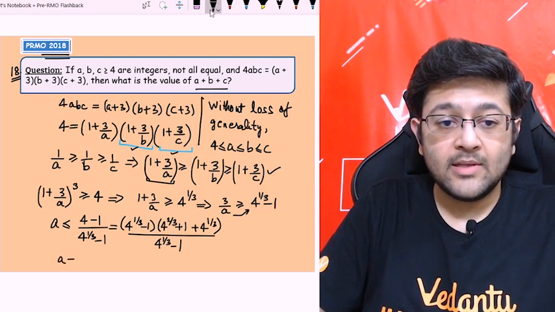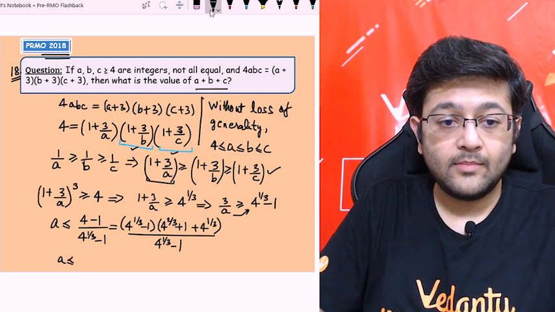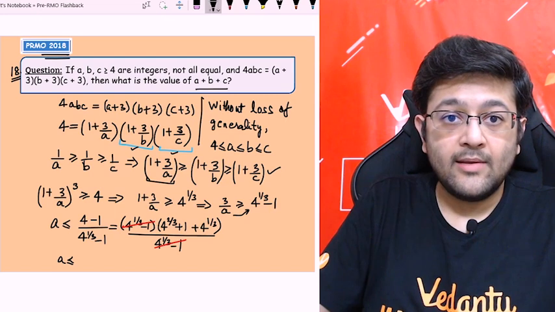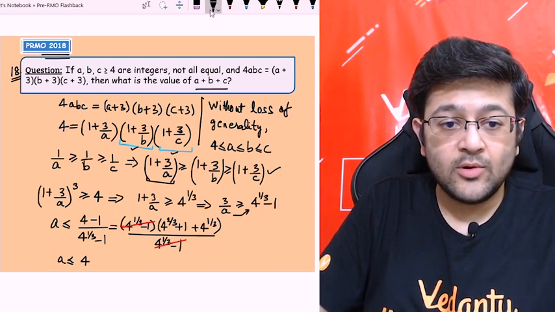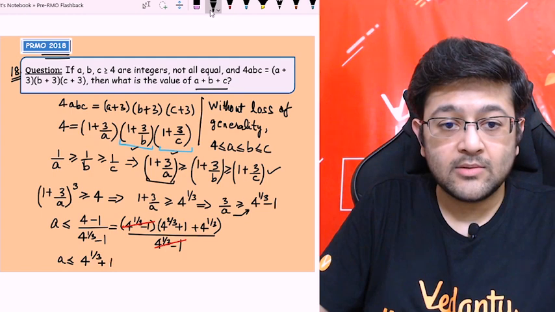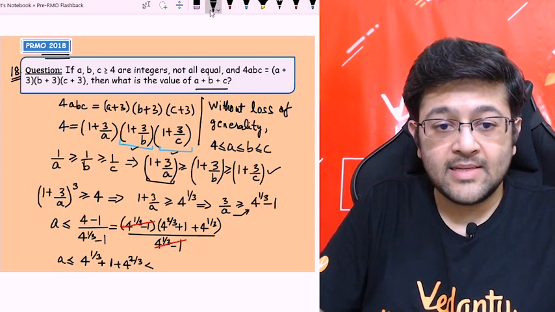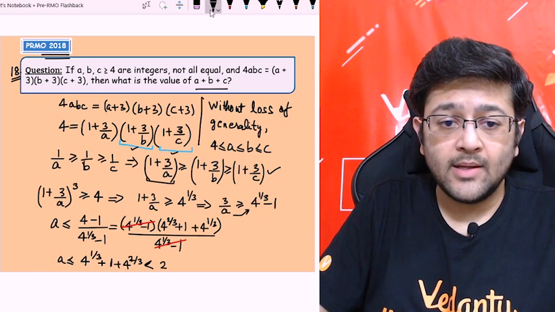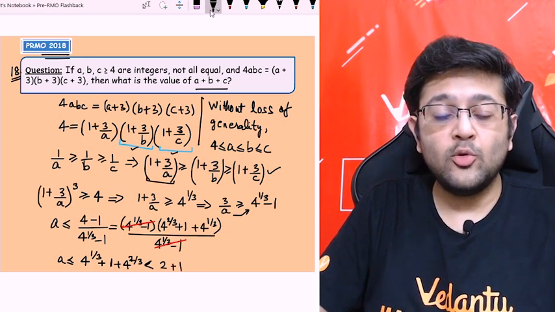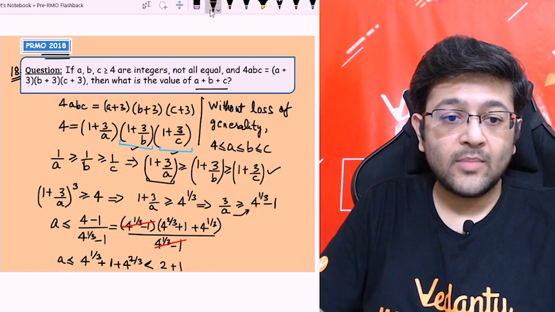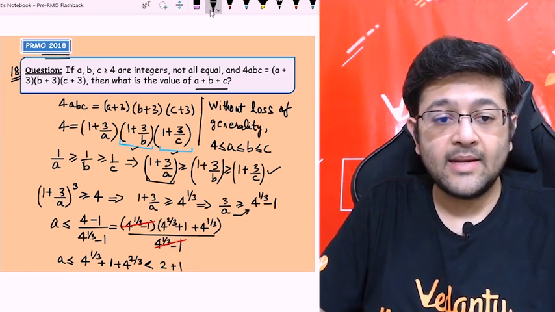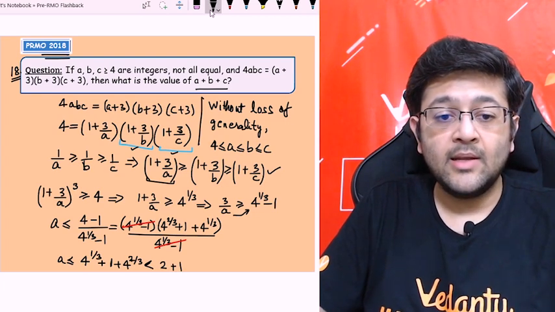as you can see, this factor will get cancelled. So I will be left with a should be less than or equal to 4^(1/3) + 1 + 4^(2/3). Now can I say that 4^(1/3) will be less than 2, right? Plus 1, because it is the cube root of 4, and 4 is less than the cube of 2. If I am taking the cube root of that, it must be less than 2. That is why I am writing a must be less than 2 + 1 and 4^(2/3).